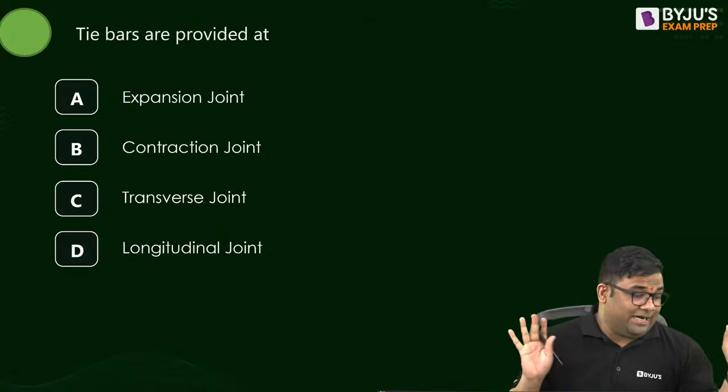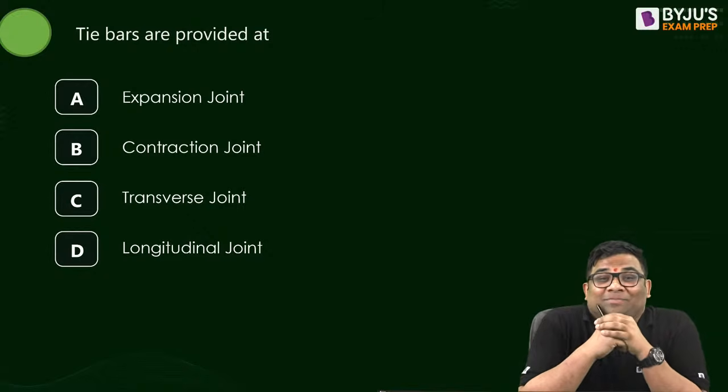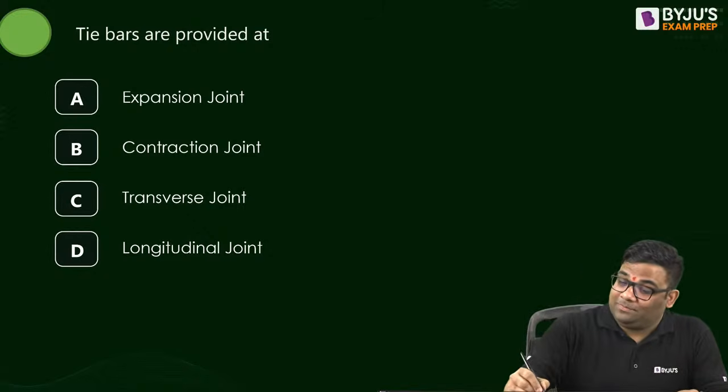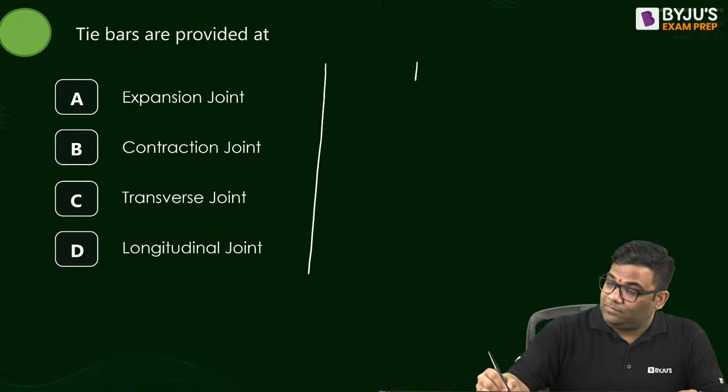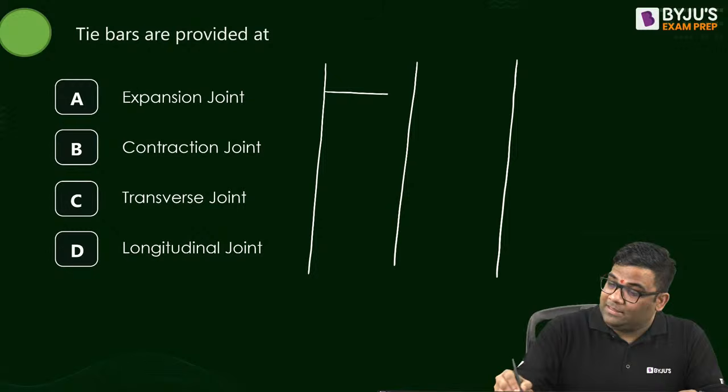Tie bars are provided at, come on, answer this question. Where do we provide the tie bars? If we have a rigid pavement like this, where do we provide the tie bars?